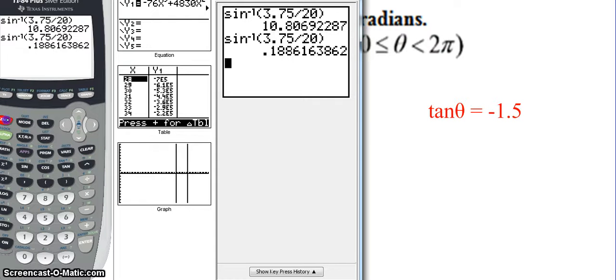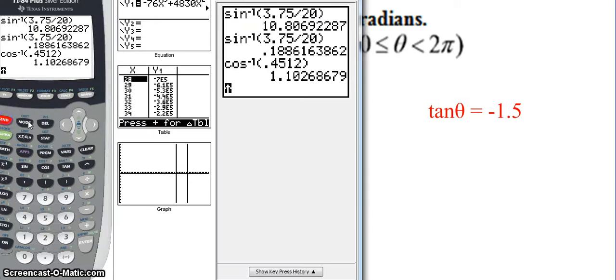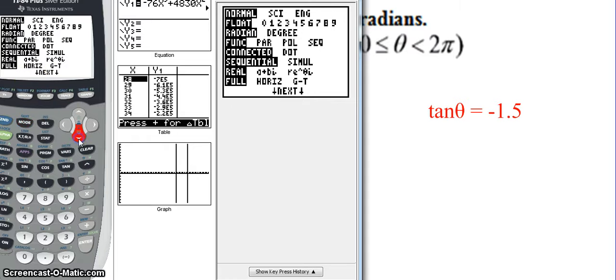So I'm going to do cosine inverse of 0.4512. As I'm doing this, I emphasize again, reciprocal and inverse are not the same thing. Okay, so I get 1.103. So theta equals 1.103. That is in radians. I know that because my mode is in radians right now. Let's change that to degrees.